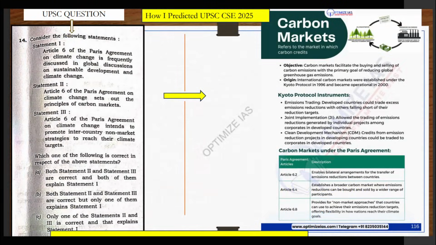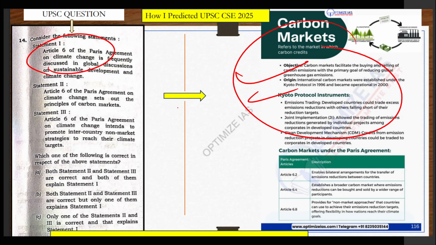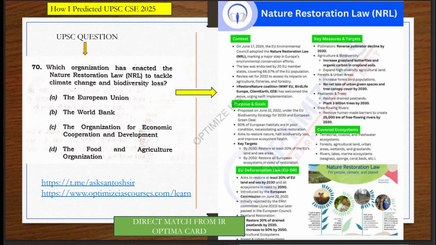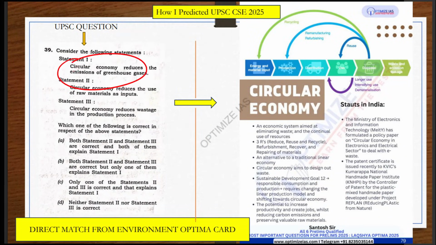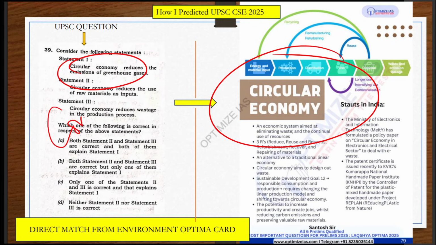You can see another question which I had, okay, this I had given in an Optima card also. You can see Article 6, I had given an Optima card also. You can see this again, this question, nature restoration law. This I had given in an Optima card directly. Again, you can see here circular economy, I had given an Optima card. Many people say, sir, circular economy is static. No, circular economy is not static. It's current affairs. It's contemporary affairs.